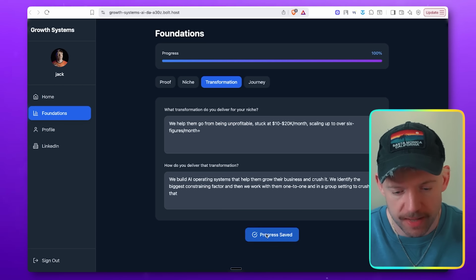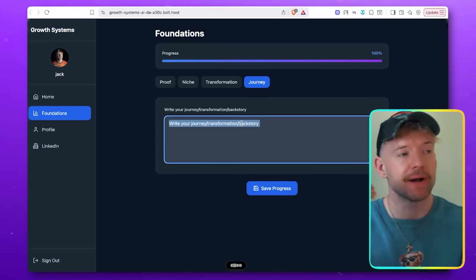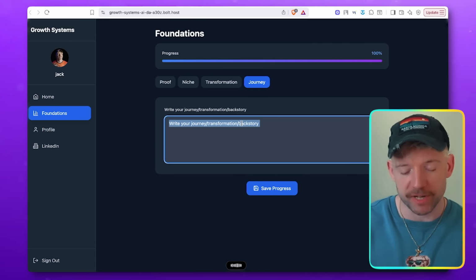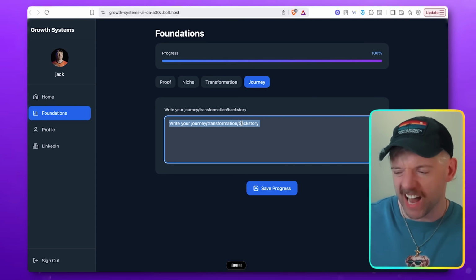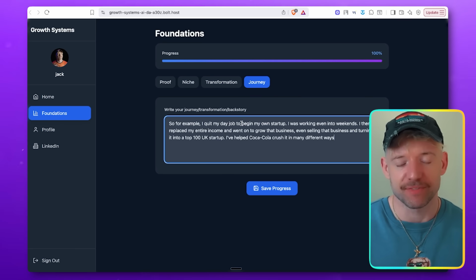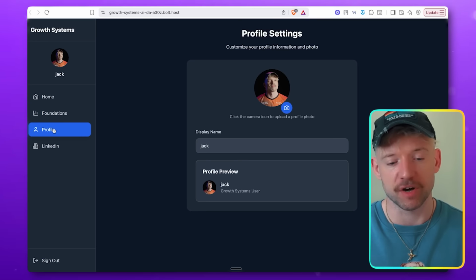Cool. And then we've got Journey, which is about you and your background. So for example, I quit my day job to begin my own startup. I was working evenings or weekends. I then replaced my entire income, and then I went on to grow that business and even sell that business and turn it into a top 100 UK startup. And I've helped Coca-Cola crush it in many different ways. Obviously, all that's true apart from the Coca-Cola part. The Coca-Cola can get help if they want it. So we've saved all that stuff.